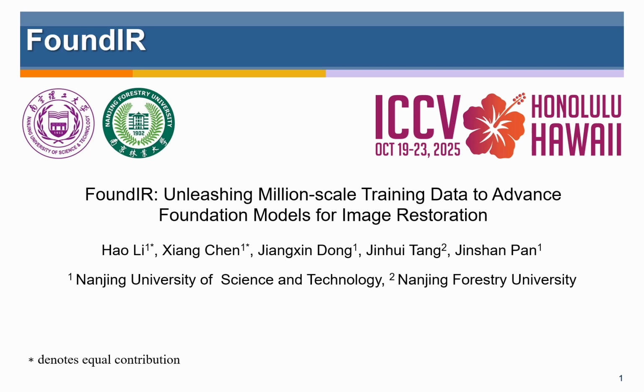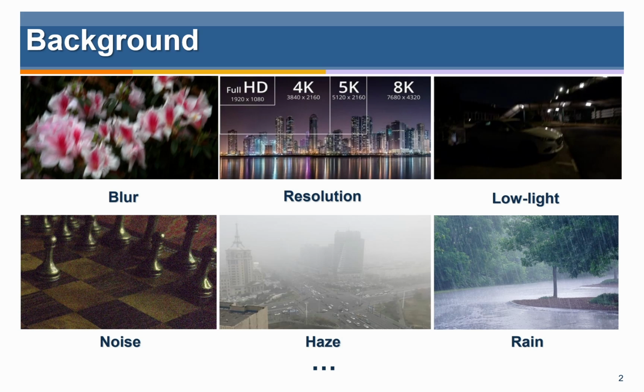I'm very pleased to introduce our recent work published in ICCV 2025, FoundIR: Unleashing Million-Scale Training Data to Advance Foundation Models for Image Restoration. Image restoration aims to recover a high-quality image from a degraded one. The degradation can come from many real-world factors, such as blur, noise, haze, rain, or low light.